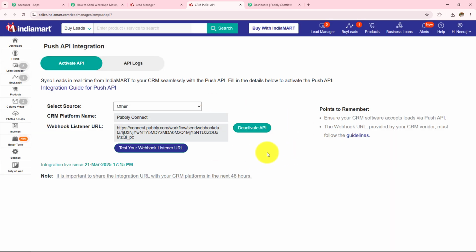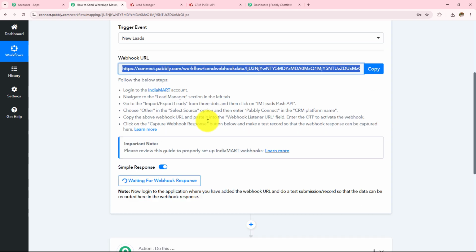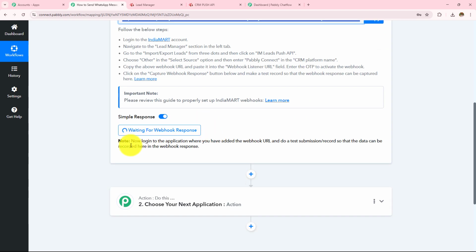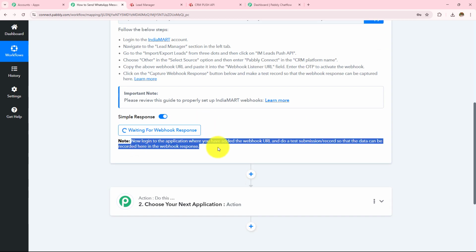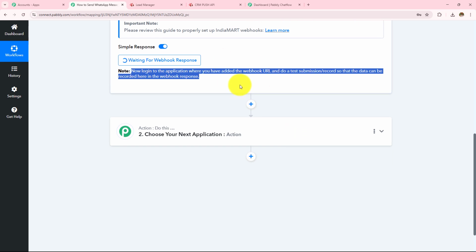So here I've successfully added the webhook URL which I was provided in my Pabbly Connect workflow here in my IndiaMart, and now if I go back to Pabbly Connect, I can see this waiting for the webhook response, and under this it is written, now log into the application where you have added the webhook URL and do test submission so that the data can be recorded here in the webhook response.